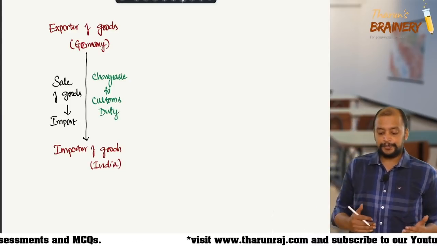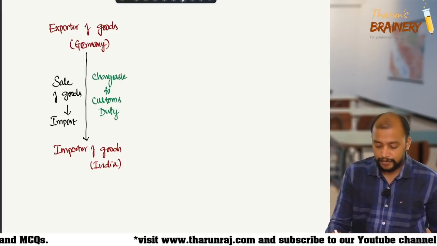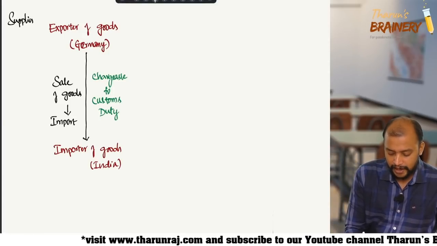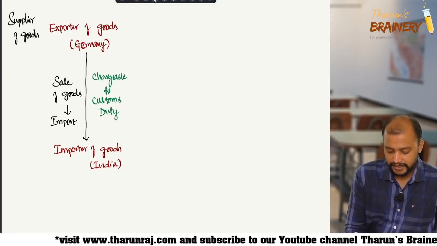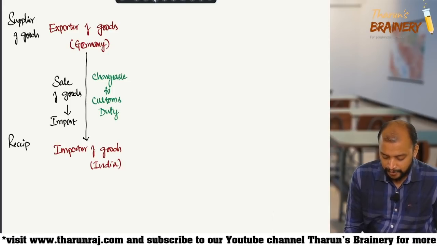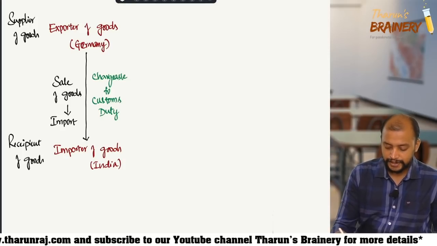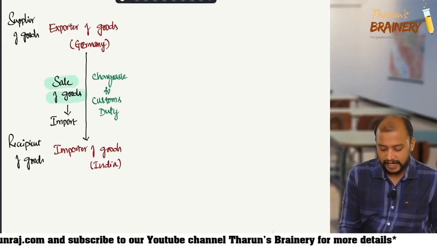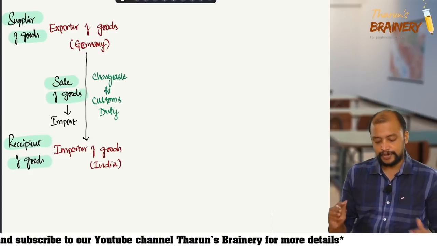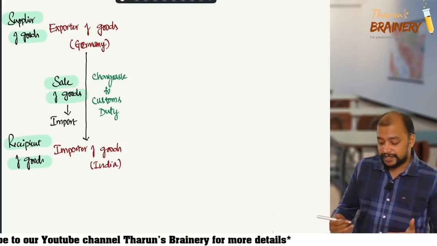Okay. Now, in this case, that exporter of goods is supplier of goods for this transaction, and importer of goods is recipient of goods. So for this transaction, sale of goods, supplier of goods is exporter and recipient of goods is importer. No change in this.